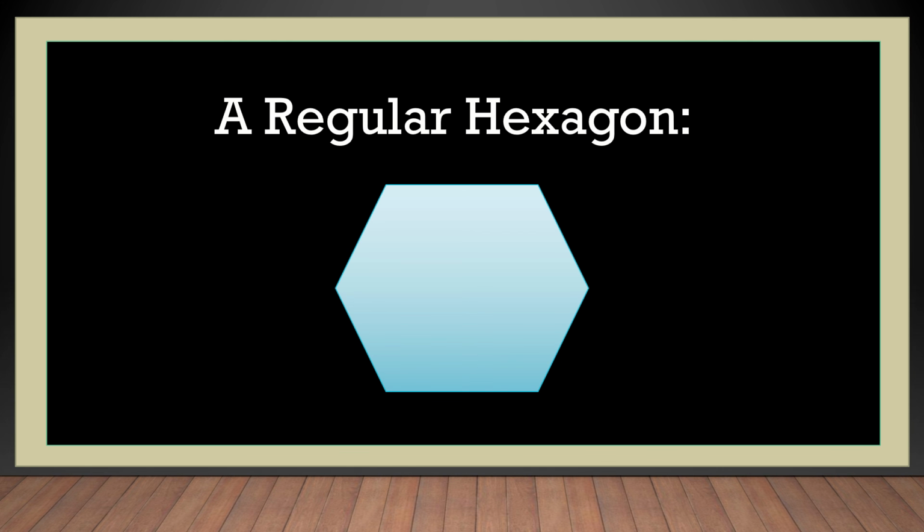Can you tell me the properties of a regular hexagon, just like we have found for the square, the pentagon, and the equilateral triangle? Yes, all sides are equal, angle measure is 120 degrees. Correct.